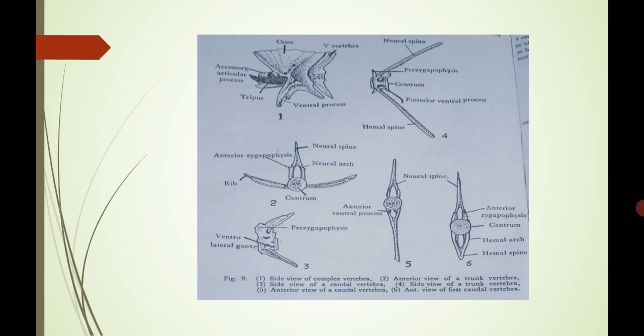The anterior view of a trunk vertebra: the second and fourth diagrams are trunk vertebrae. The first diagram is a complex vertebra. These are the diagrams, and lastly we are seeing the ribs. The ribs are present on the trunk vertebrae, two opposite to each other on a centrum. They are very small structures, in 11 pairs. These are the ribs.